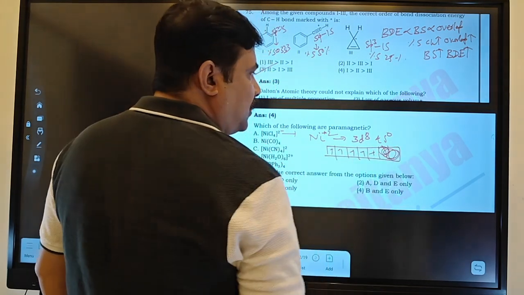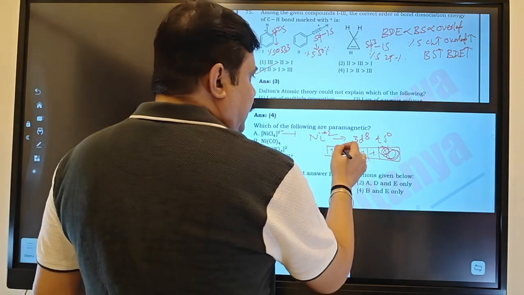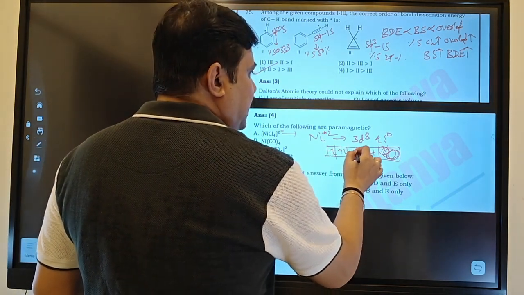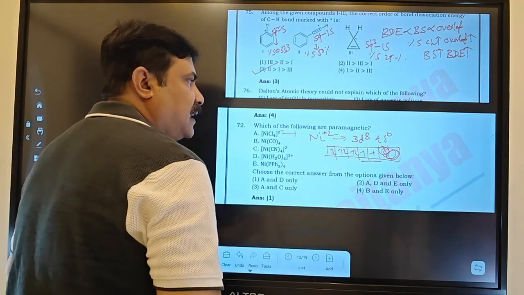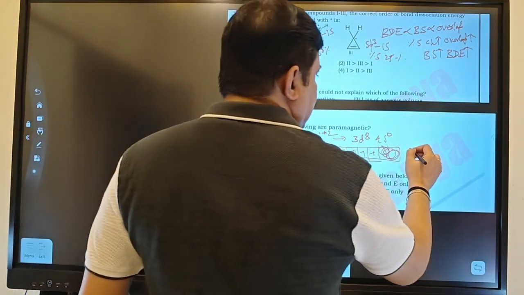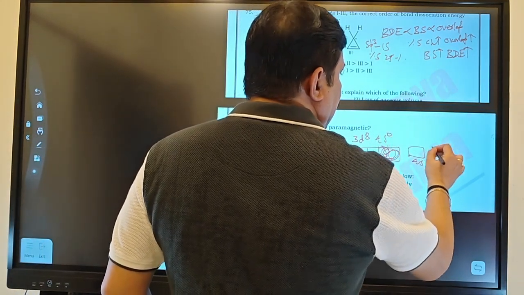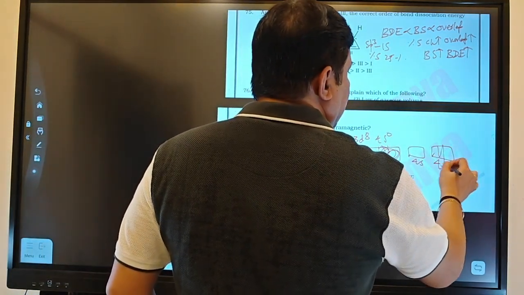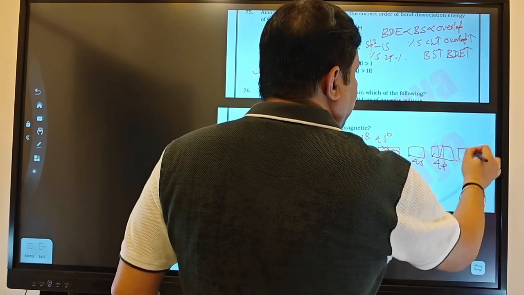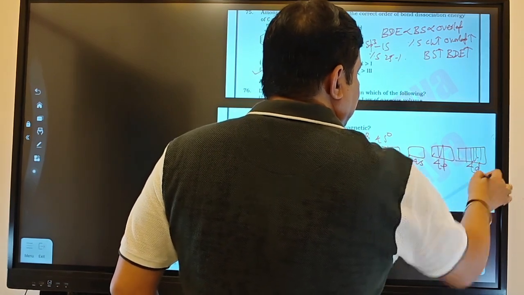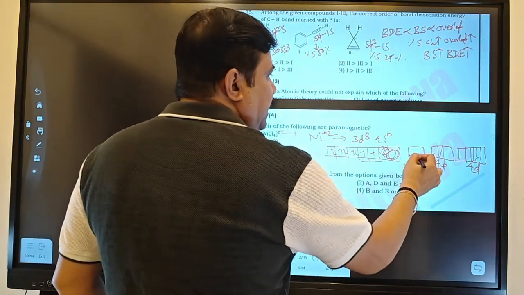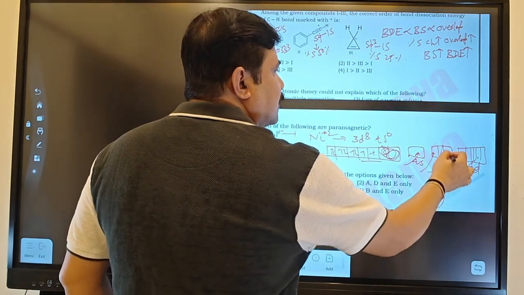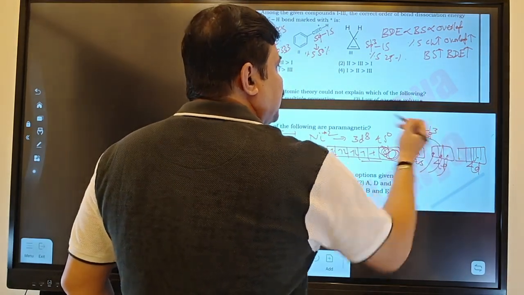There will be 5 rooms in the d orbital. Then d electrons 5, 6, 7, 8. There are 2 unpaired electrons. As well as that, you have a vacant 4s, a 4p, and a 4d like this. Then the ligand will make a coordinate covalent bond like this. So hybridization will be sp3.